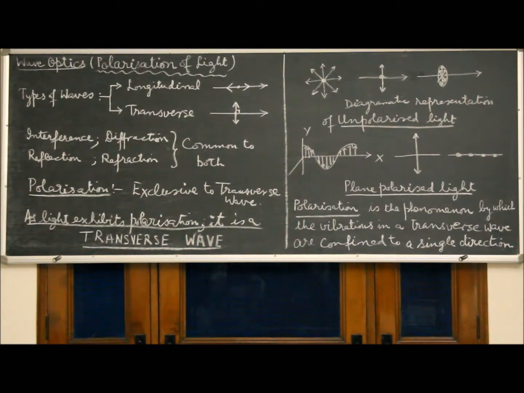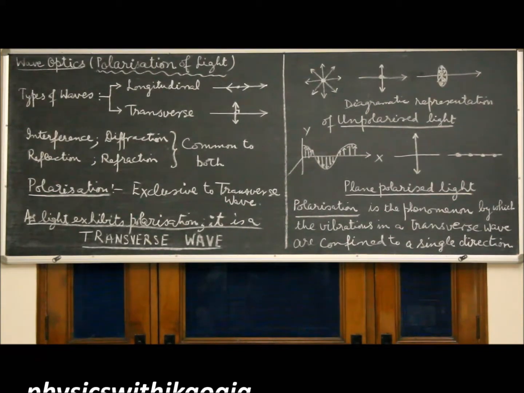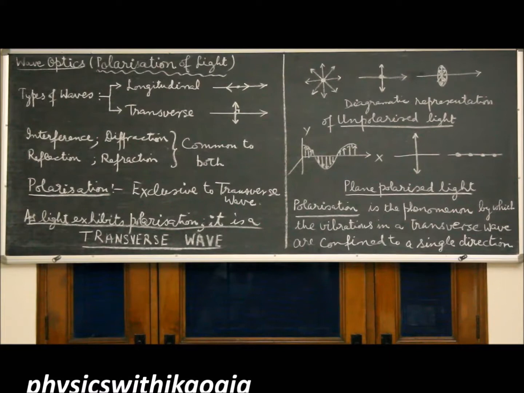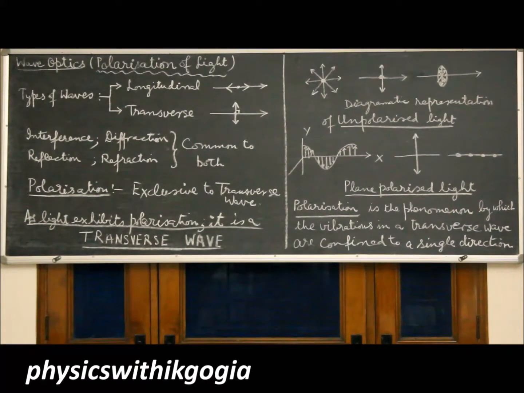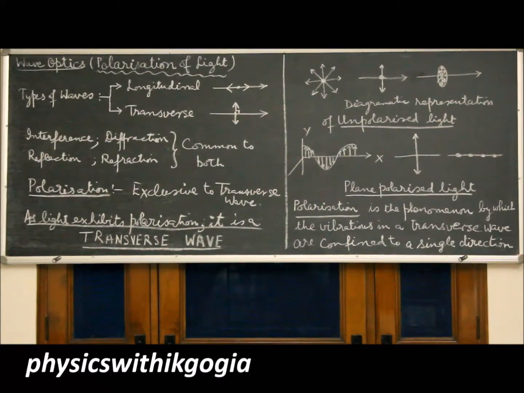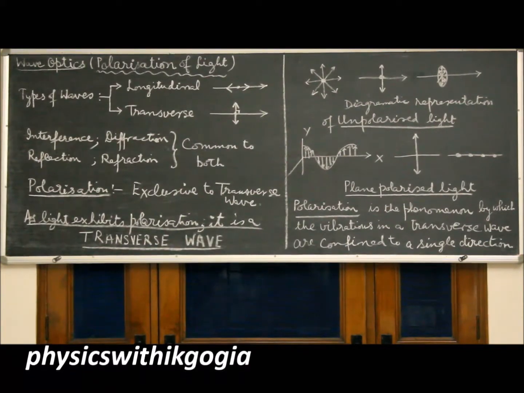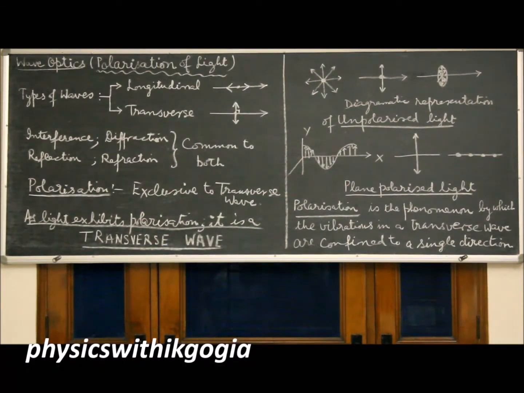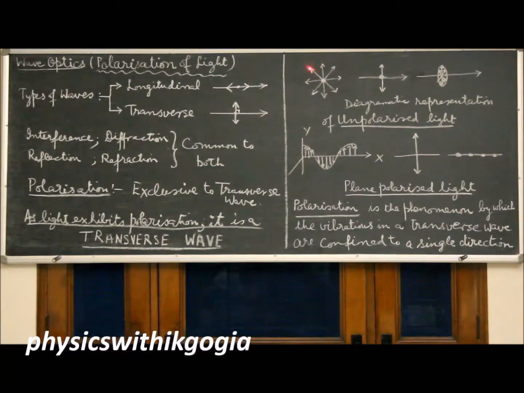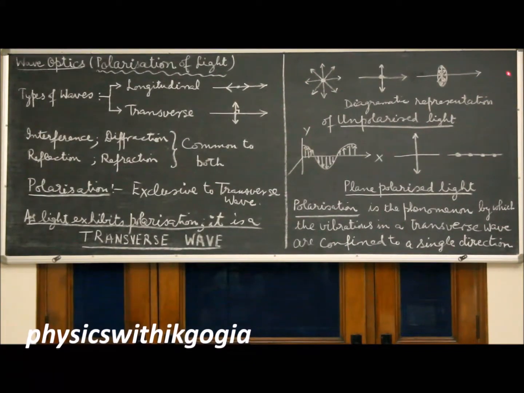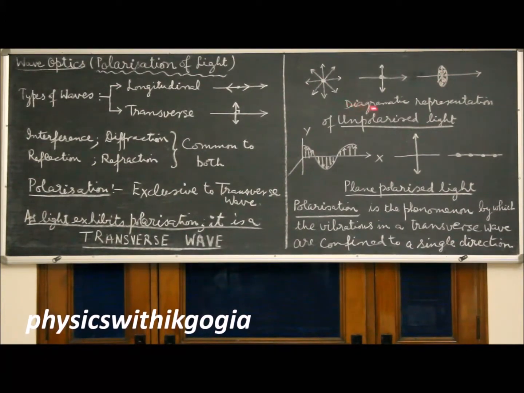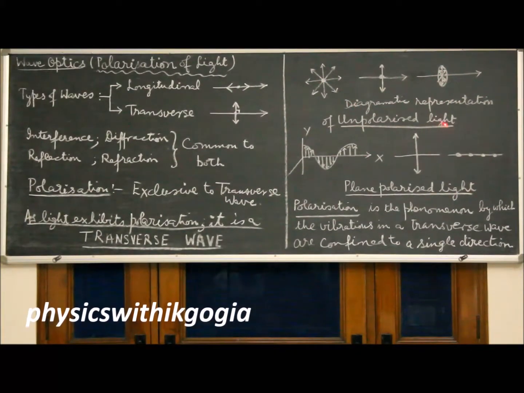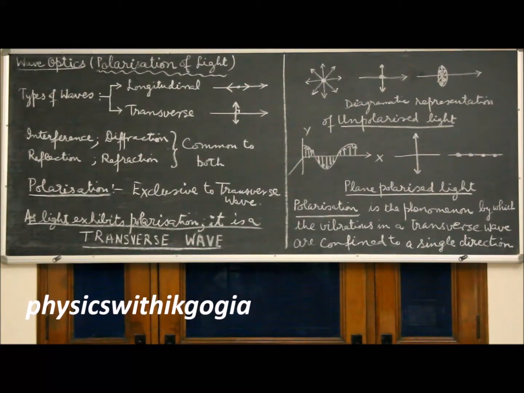Now, let's see this diagram to clearly understand what polarization implies. We will be restricting our study only to transverse waves because longitudinal waves cannot be polarized. The first diagram in three parts is a representation of unpolarized light.